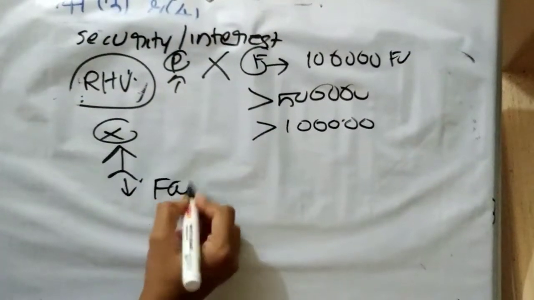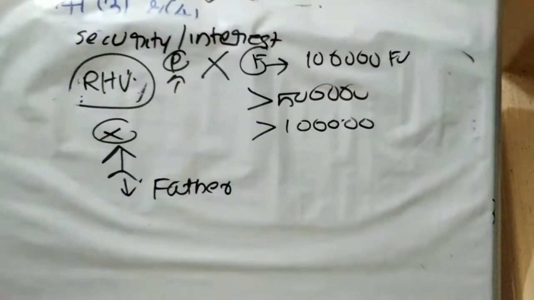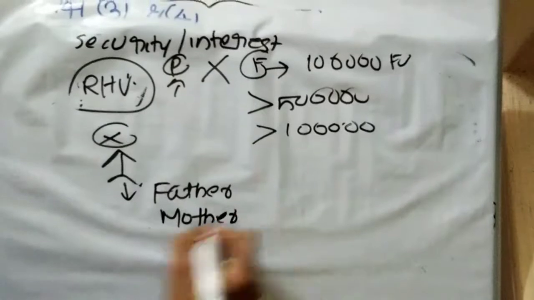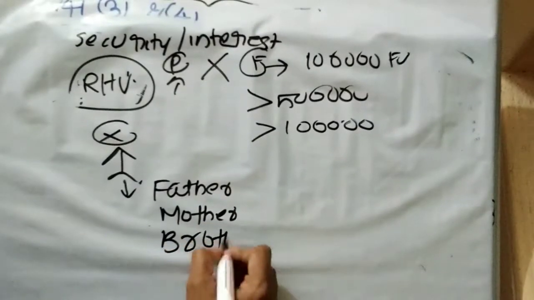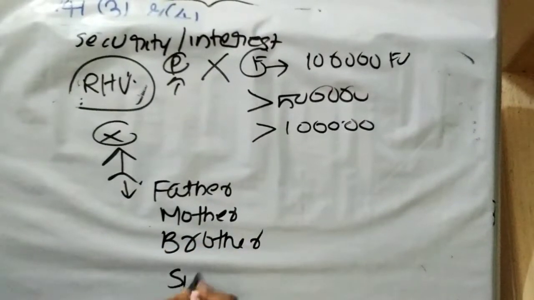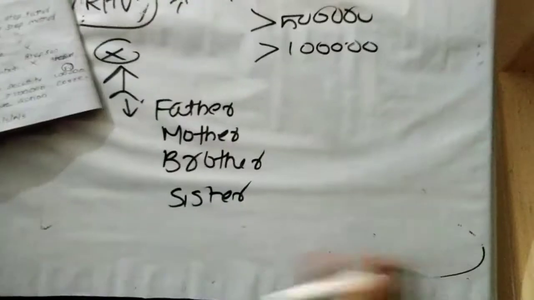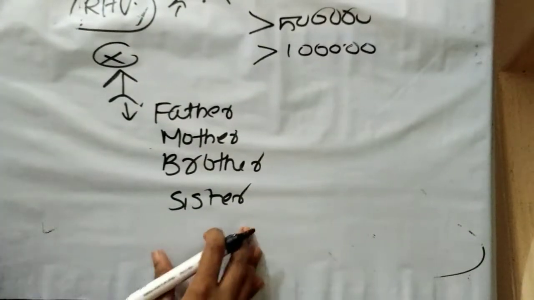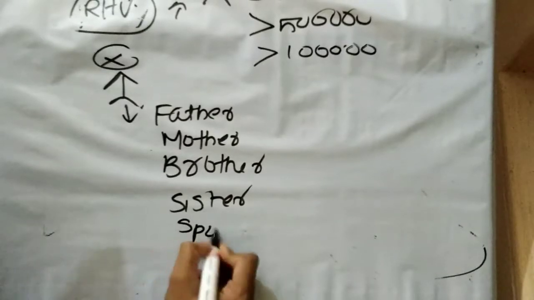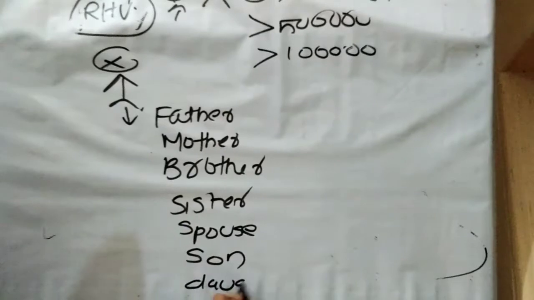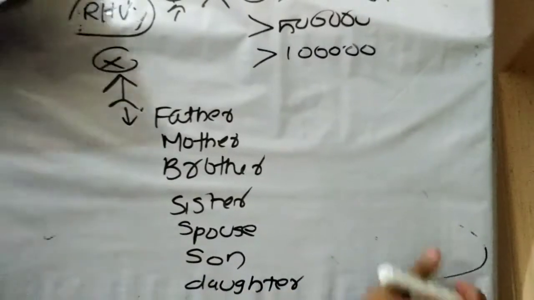His father, mother, brother, sister, then spouse, son, daughter.